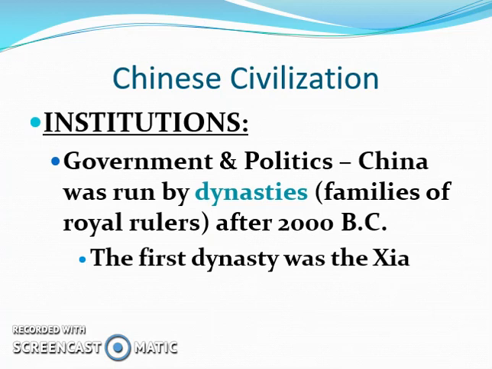At this time in history, we're only seeing male leaders for the most part. If a female were to rule, it would be the mother of a child, a young boy who wasn't old enough to rule quite yet, but he would inherit the rule when he became old enough. So we'll see dynasties pretty often in ancient China, and they will be ruled father to son. Power will be passed down. The first dynasty was the Xia.